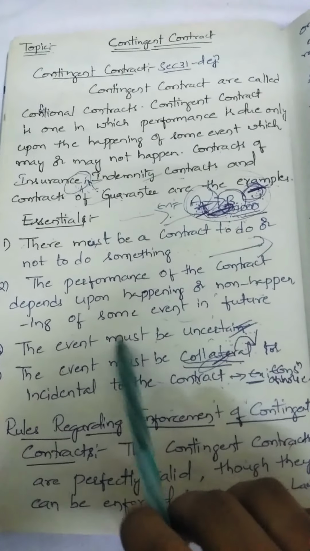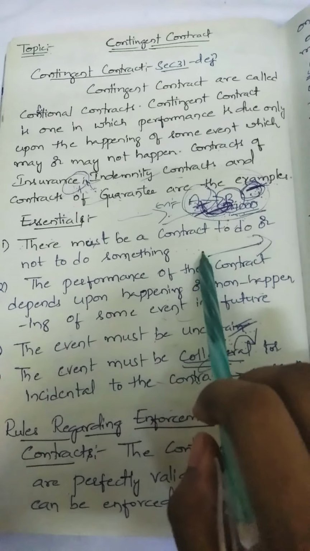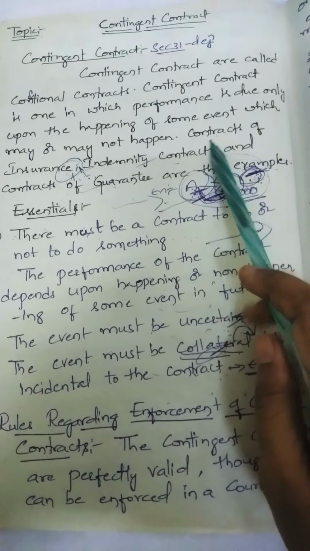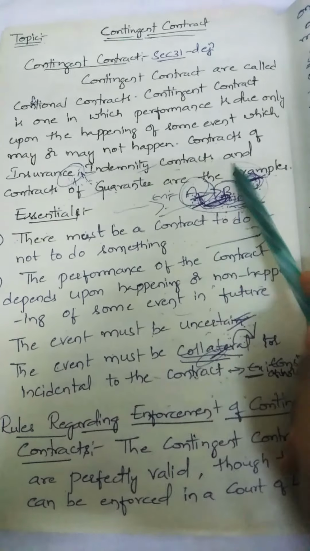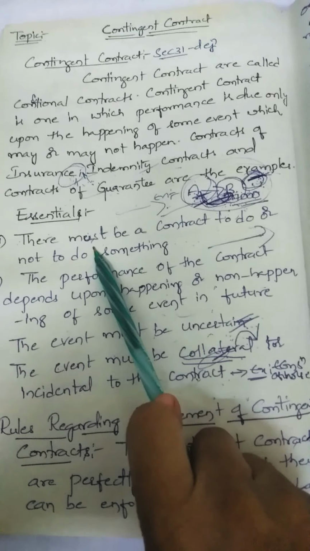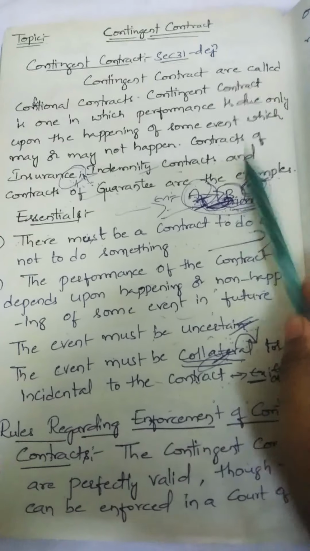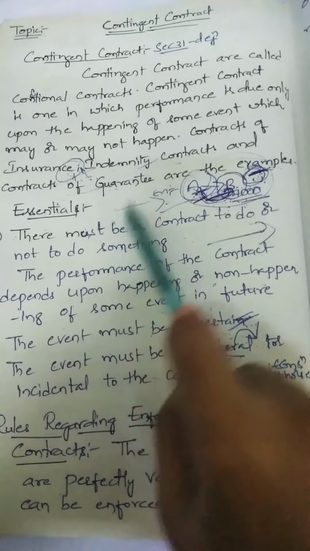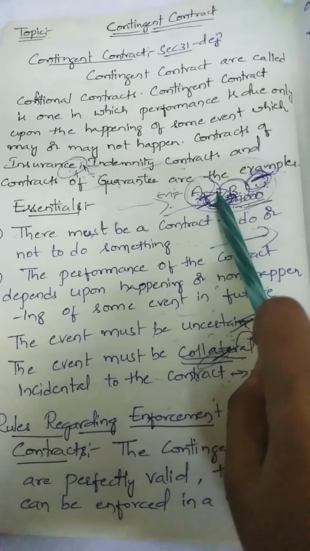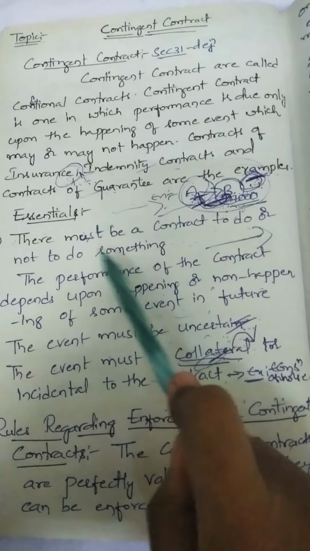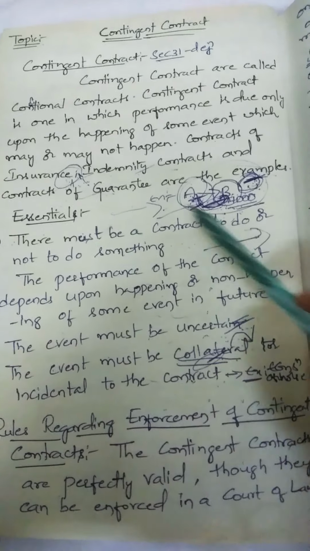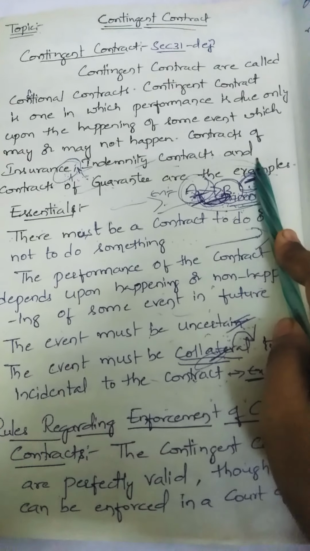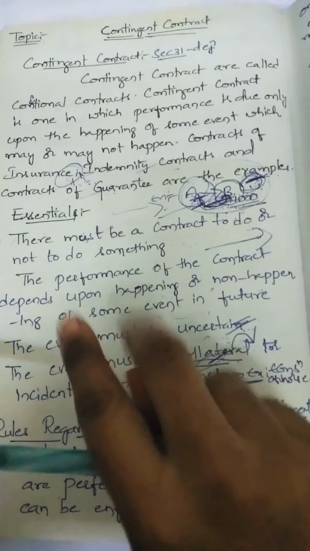Next we will go with the essentials. What are the essentials here? There must be a contract to do or not to do something. It means happening is there, non-happening is also there. If that happens I will give you 1000 rupees, if that does not happen I will give you 1000 rupees. So depending upon the happening there is one contract, and on non-happening there is also one contract. So the contract may be to do or not to do. It means if you do that I will give you some rupees, if you do not do that I will give you some rupees. So there will be two sides of these contracts.